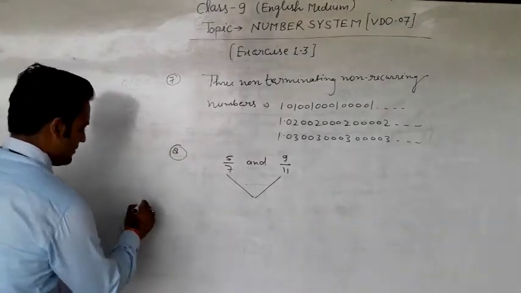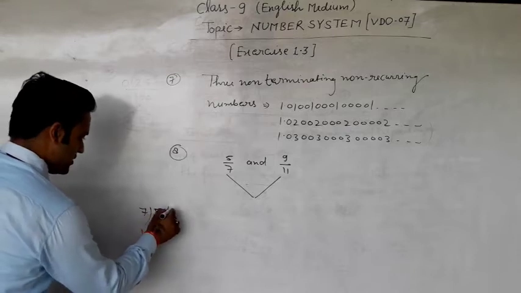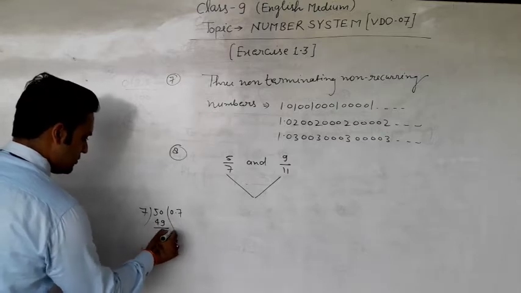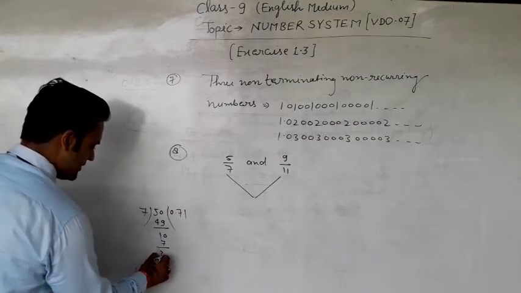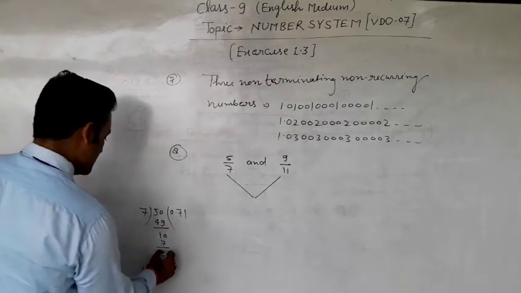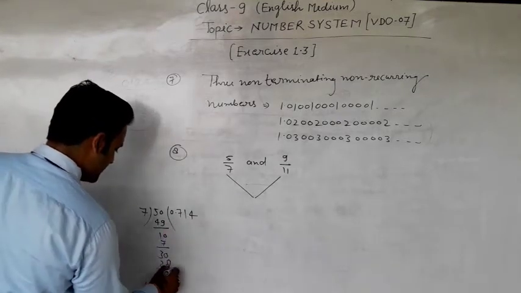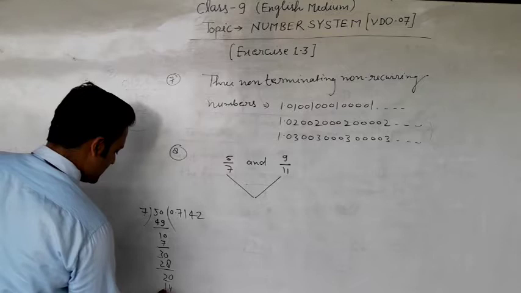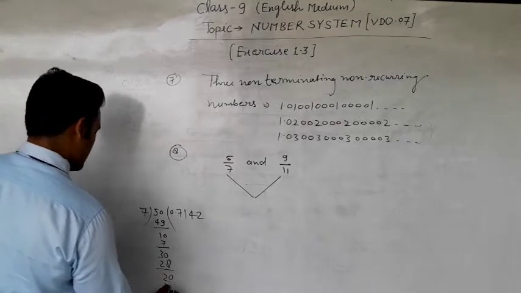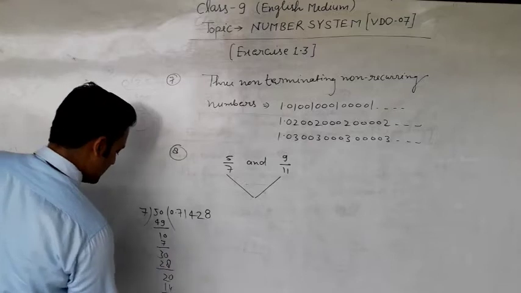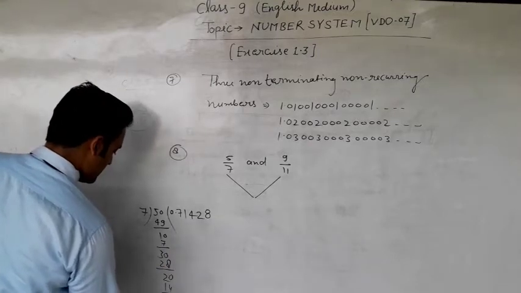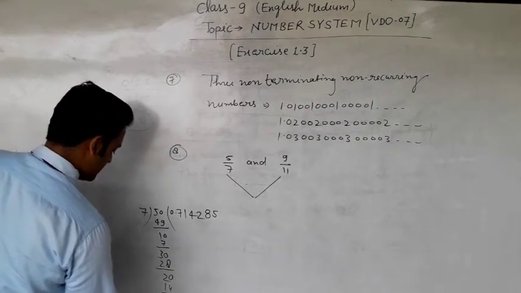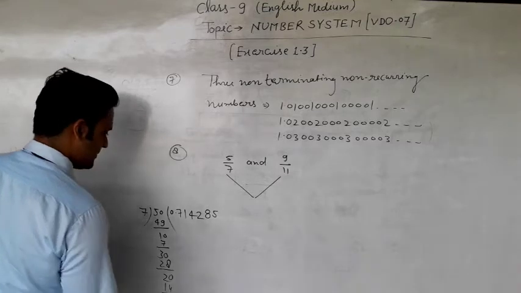Now I am dividing 5 by 7. 7 times 7 is 49, remainder 1; 7 times 1 is 7, remainder 3; 7 times 4 is 28, remainder 2; 7 times 2 is 14, remainder 6; 7 times 8 is 56, remainder 4; 7 times 5 is 35, remainder 5.